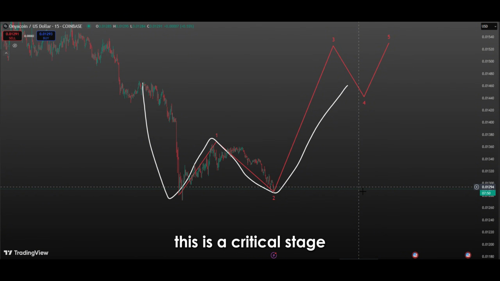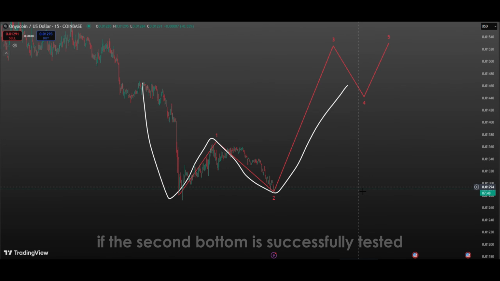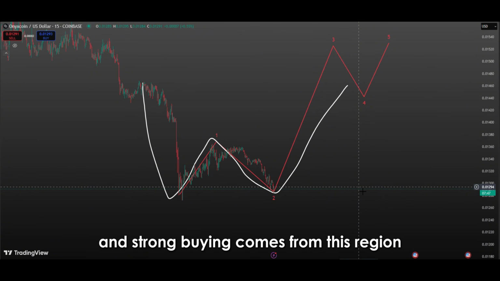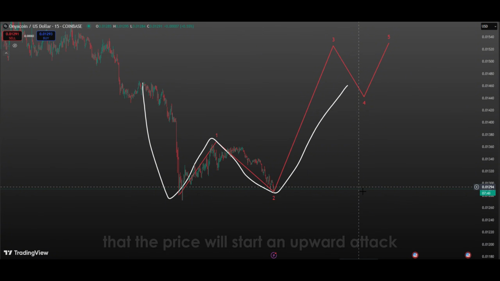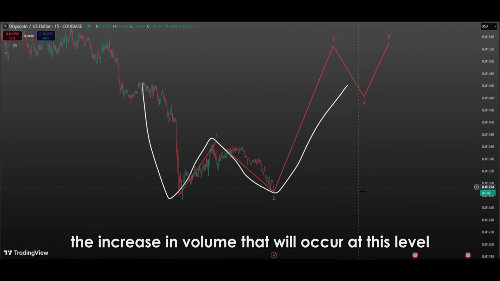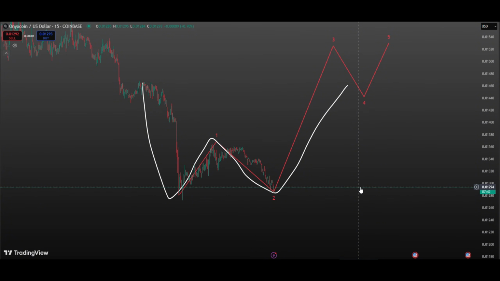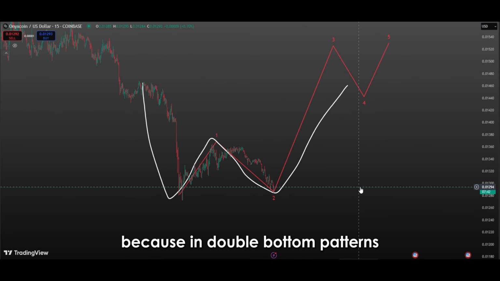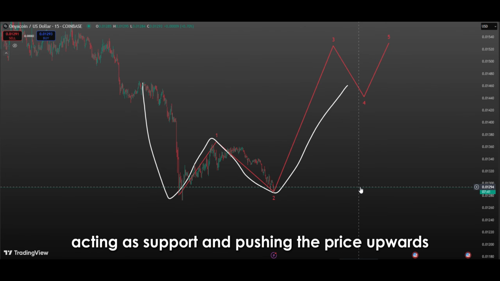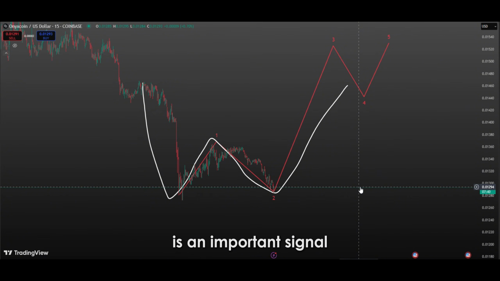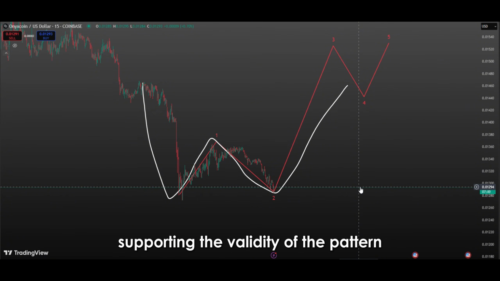This is a critical stage that traders are closely monitoring and evaluating to take a position. If the second bottom is successfully tested and strong buying comes from this region, it seems technically quite possible that the price will start an upward attack. In particular, the increase in volume that will occur at this level will contribute to the rise to be even stronger and more determined. Because in double bottom patterns, the second bottom acting as support and pushing the price upwards is an important signal supporting the validity of the pattern.